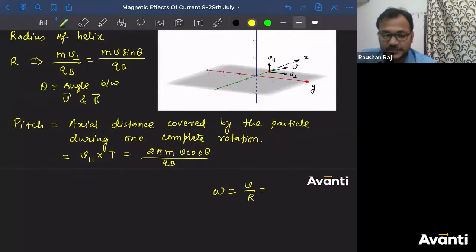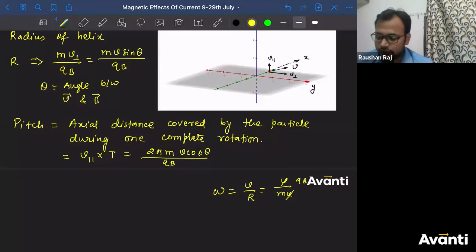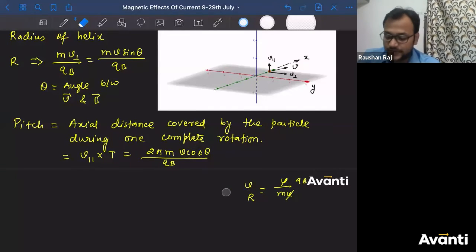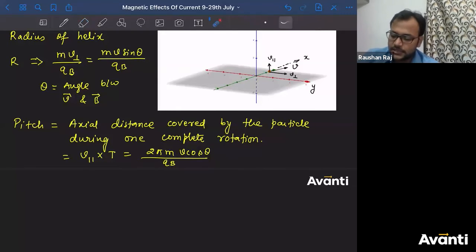Pritish is asking, sir, omega depends on V. Write it down. R is mv divided by qB. See, V and V cancel. So actually in this case, omega does not depend on the velocity. In this case, not in circular motion. In this case, when the charged particle has been given a velocity perpendicular to or not perpendicular to the magnetic field, the pitch will be dependent on V. Time period or omega will be independent of velocity.